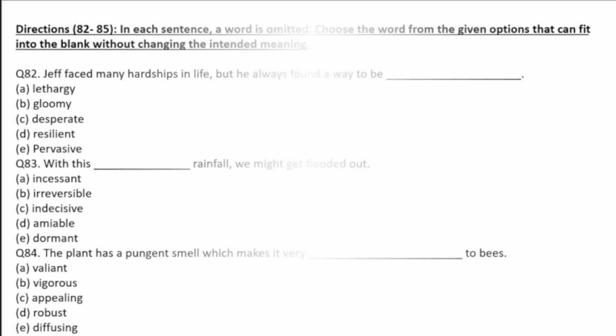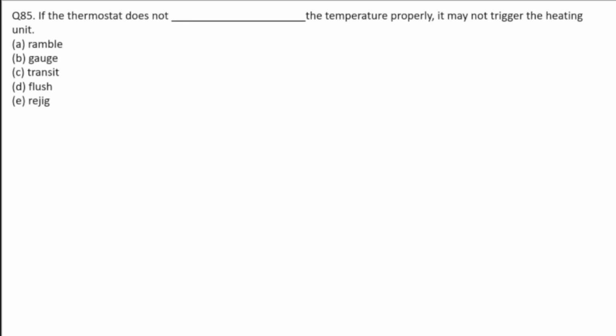Now next, let's move to the 85. If the thermostat does not dash the temperature properly, it may not trigger the heating unit. So what does a thermostat do here? A thermostat always measures it. So you should find a word which speaks about measuring.